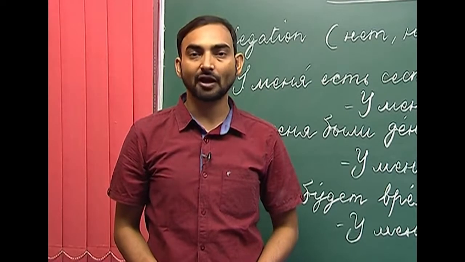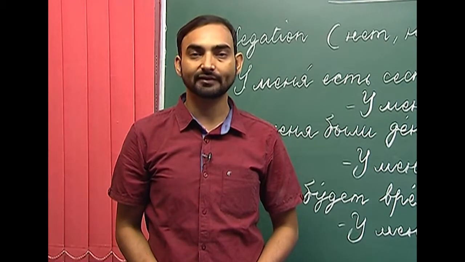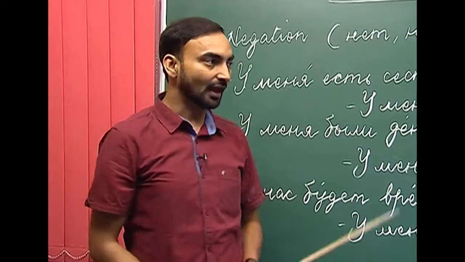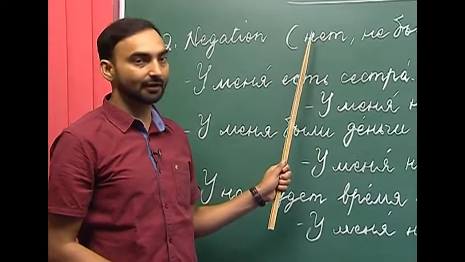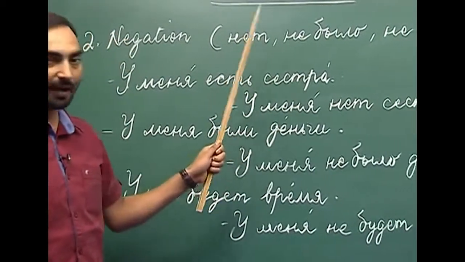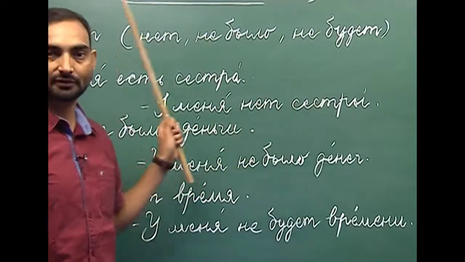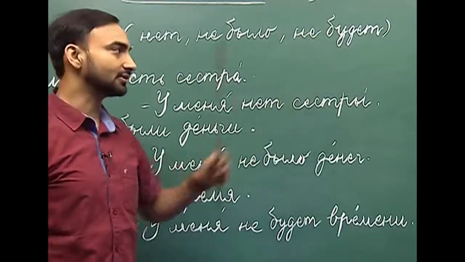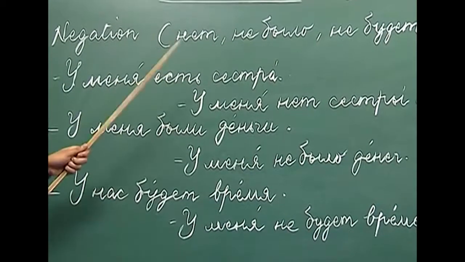The genitive case of nouns is also used to show negation of somebody or something. This is denoted in the present tense with the help of the negative particle нет, in the past tense не была, and in the future tense не будет. Нет, не была, and не будет. I have written here one assertive sentence and its negative counterpart in the present tense, in the past tense, and in the future tense. So, let us have a look at each one of them.